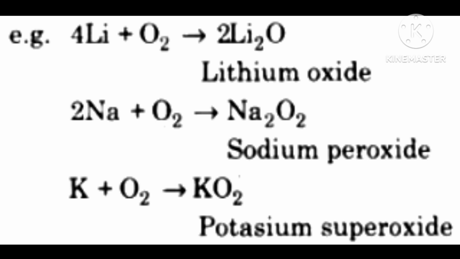Whose value is most negative, that element will be more reactive also, plus reducing power will be highest. This is the basis on which you will answer these questions, only on this basis.